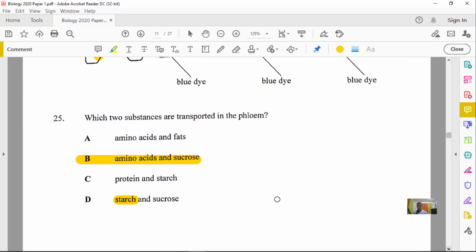simply because amino acids are molecules that are able to transport throughout organisms. Because when proteins are broken down, or even when molecules come together in anabolic reactions, they will end up forming proteins. In catabolic reactions, like in animals, they will break down the proteins, forming amino acids. So very importantly, we need to understand that amino acids are able to travel through all living organisms. So 25 is definitely B. And so now let's go to 26.